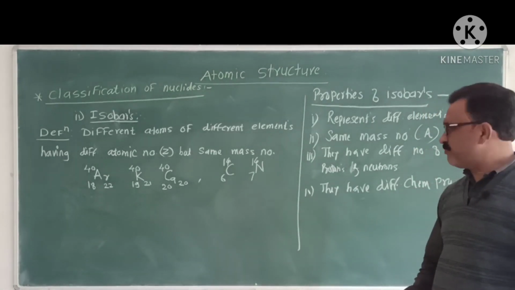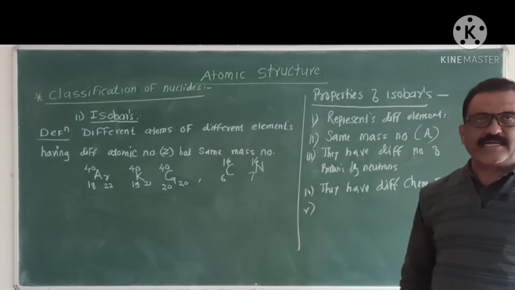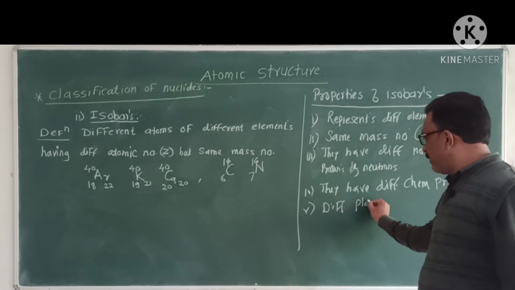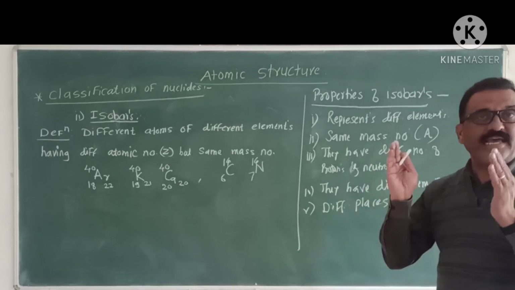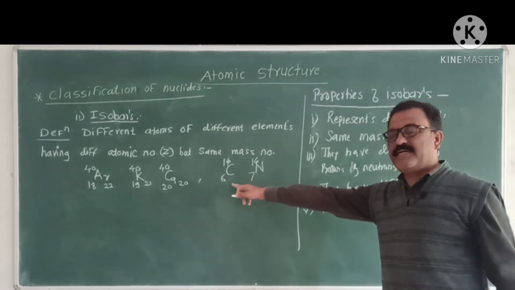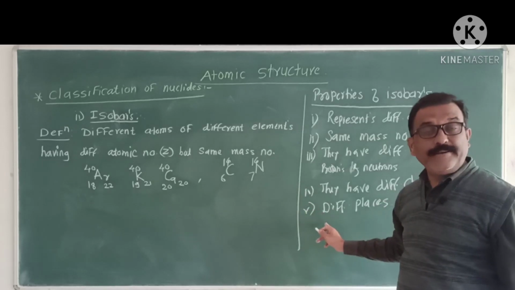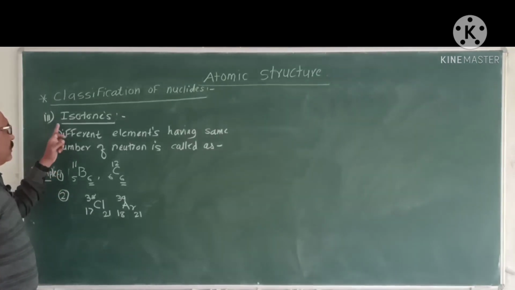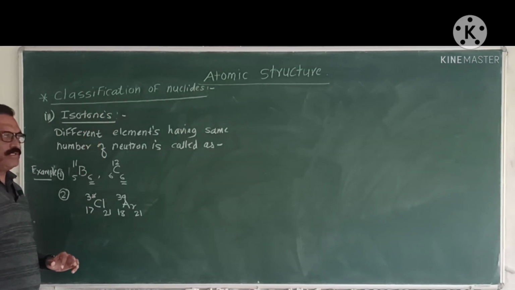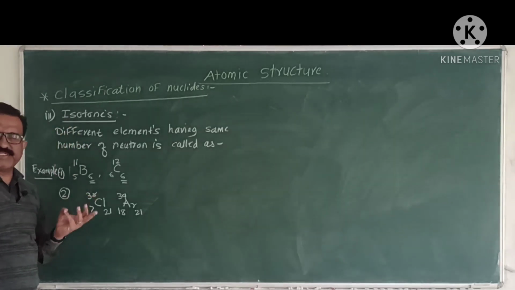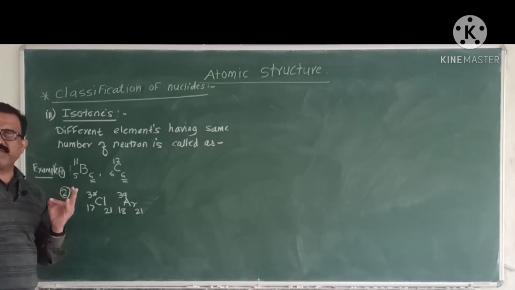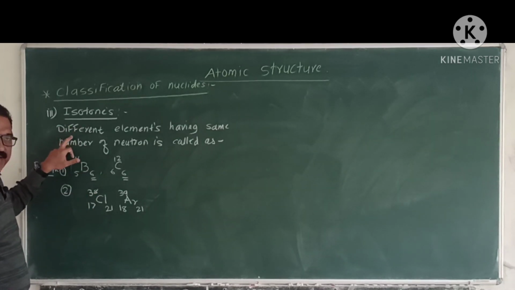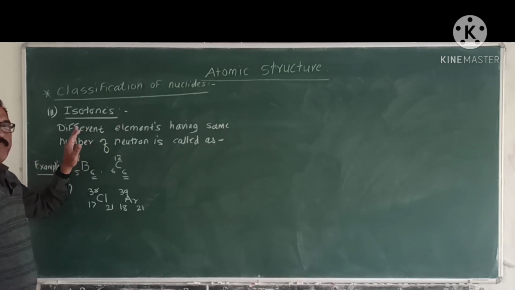And last important property, these isobars have a different places in the periodic table. While isotopes are placed at same place, as these are the different elements, isobars are located at the different places in the periodic table. Okay. Third type of nuclides, which is isotones. First one is isotope, second one is isobar, and third one is isotones. Isotones means a different element having same number of neutron.